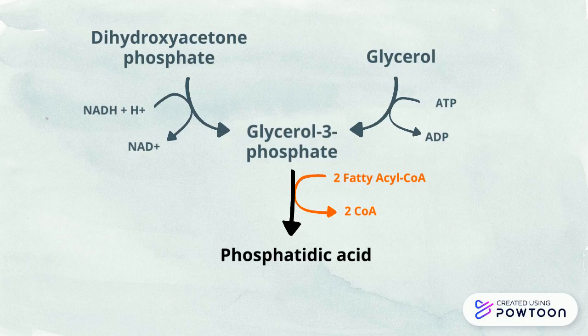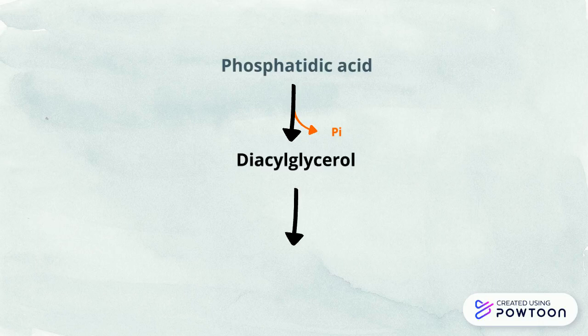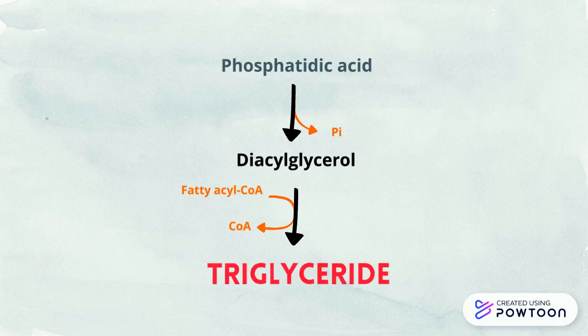This step produces 2 CoA as the byproduct. Next, phosphatidic acid is converted into diacylglycerol with phosphate as the byproduct. With the addition of the 3rd fatty acyl-CoA, diacylglycerol is now converted into the final product, which is triglyceride. The byproduct of this final step is CoA.